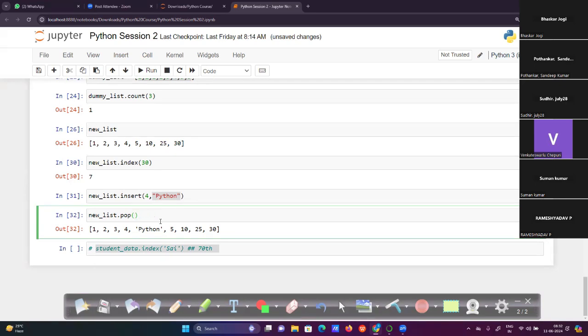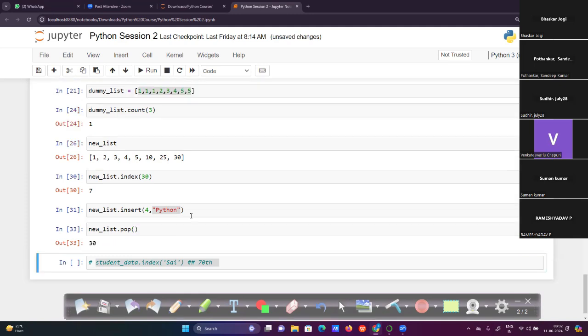If we don't give any value there, then it will directly remove. Pop is used to remove elements. It will eliminate elements from the list. If we don't give any index value here, it will directly remove the last element, the 30 element. For example, here the index value we are providing is the one for 30. This is the syntax for this one.